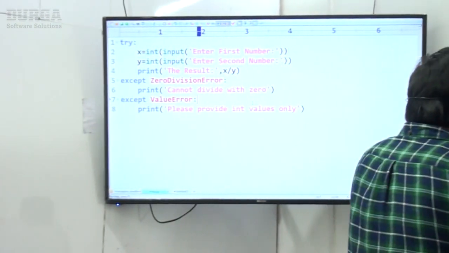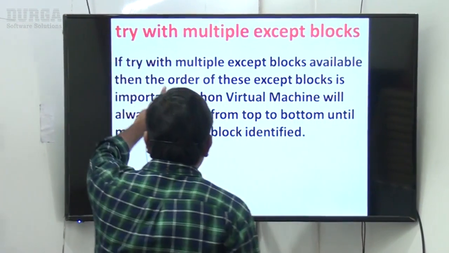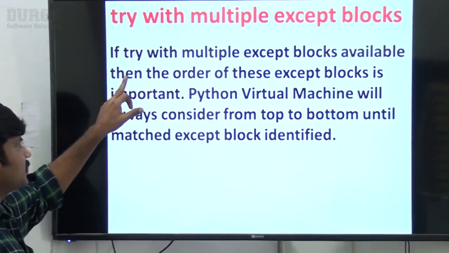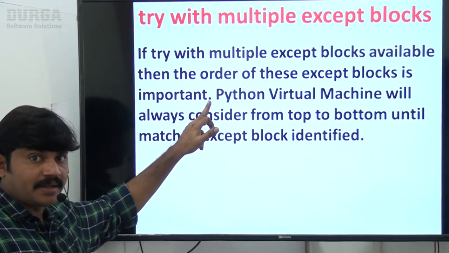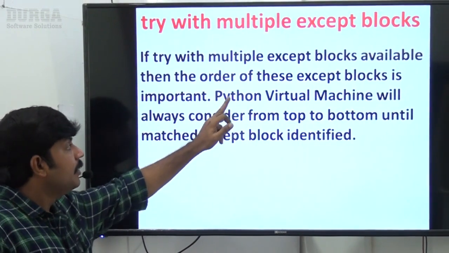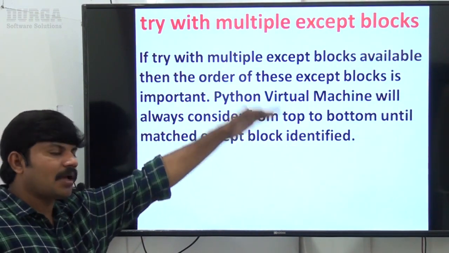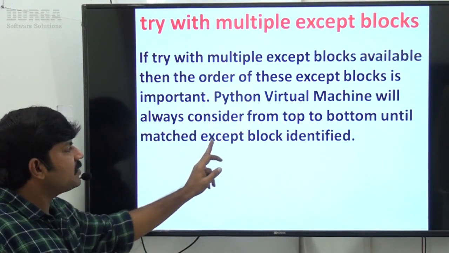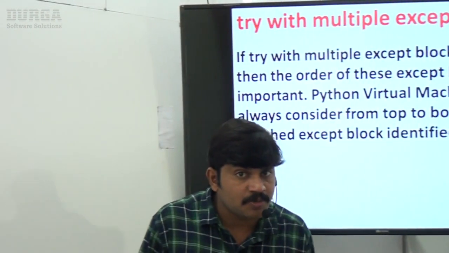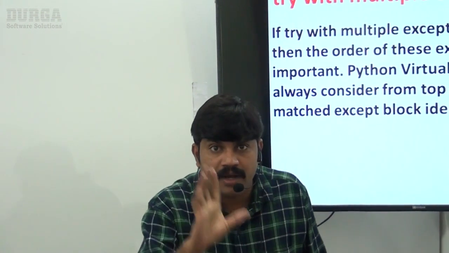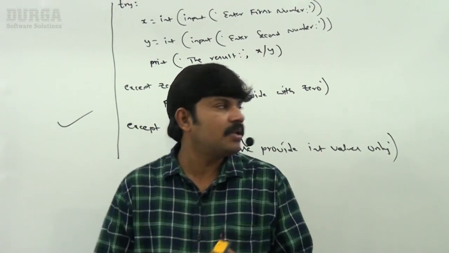Okay, I will explain with an example. Don't worry at all. Observe that if try has multiple except blocks available, then the order of these except blocks is important. Remember this one, order is important. Python virtual machine will always consider from top to bottom until a matched except block is identified. Is it clear, right? Sir, can you please explain with a small example, as you may ask? Observe carefully, sir. Here I want to take a small example.